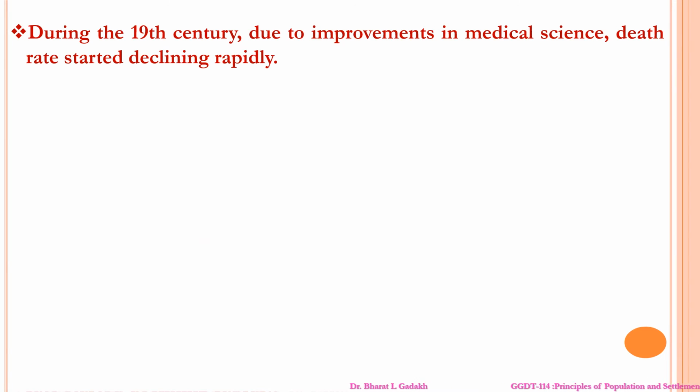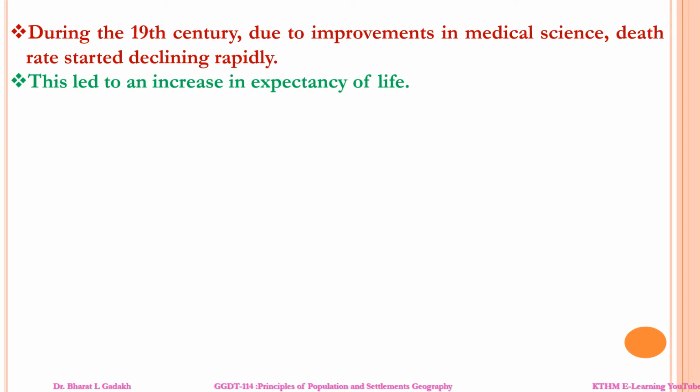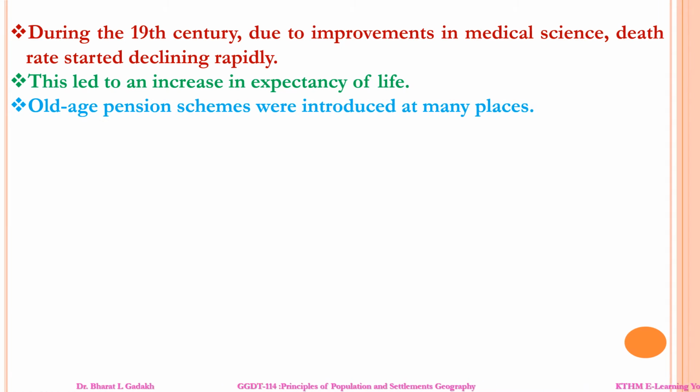Next point: during the 17th and 19th centuries, due to improvement of medical science, the death rate declined rapidly. Very important: with improvement of medical and health facilities, the death rate declined rapidly in the 19th century. This led to an increase in expectancy of life, and old age pension schemes were introduced in many places.